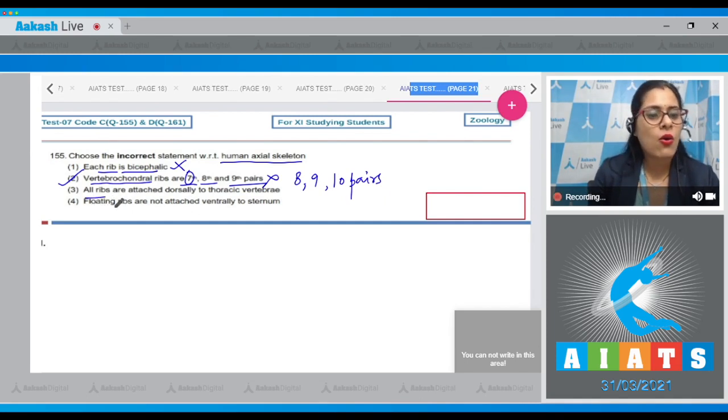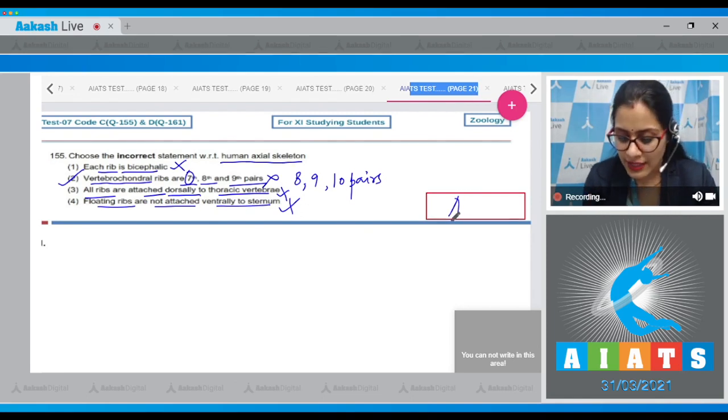Third option is all ribs are attached dorsally to thoracic vertebrae is a correct statement and cannot be a correct answer to our question. Option number 4, floating ribs are not attached ventrally to sternum is also a correct statement, so cannot be a correct answer. So the correct answer to this question is option number 2.